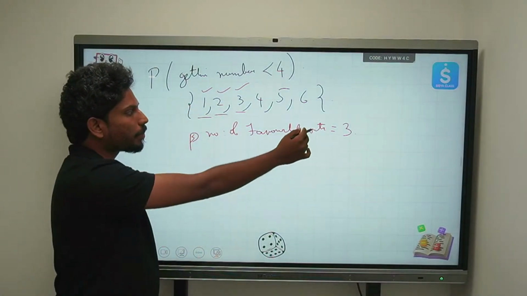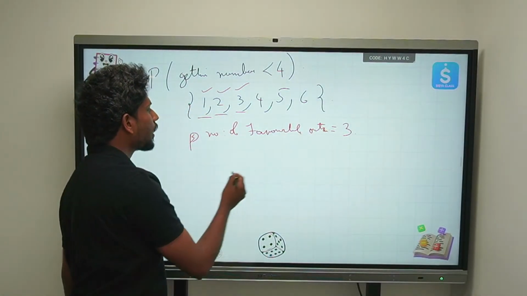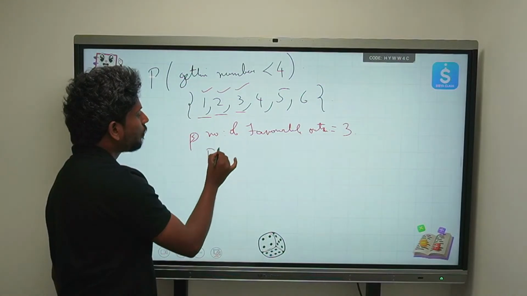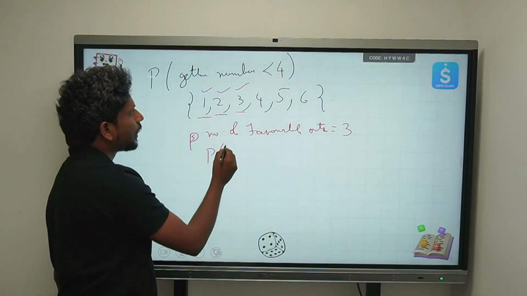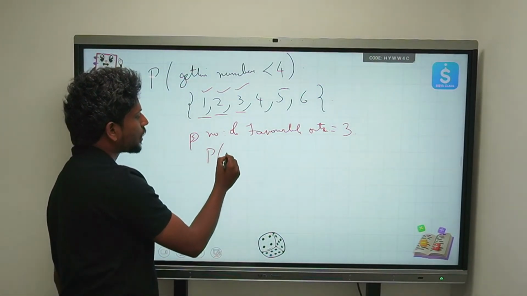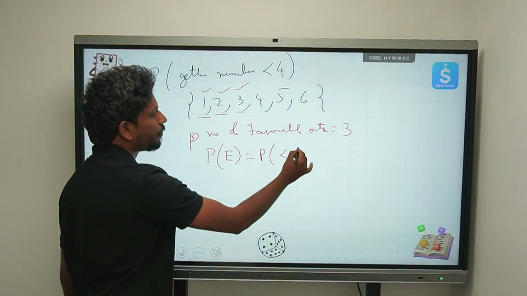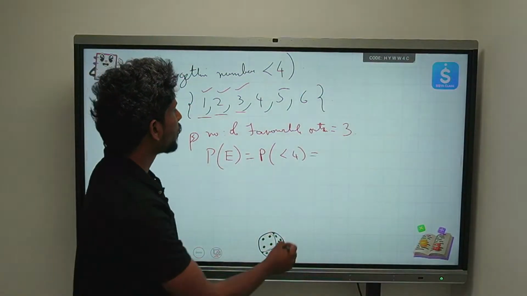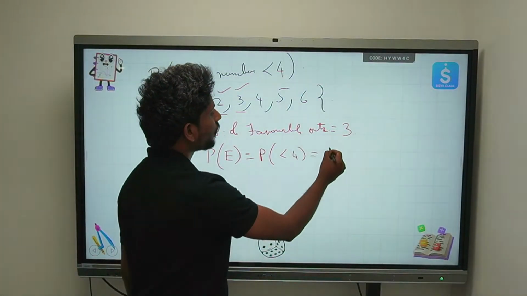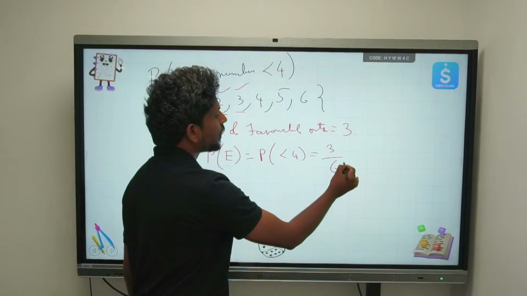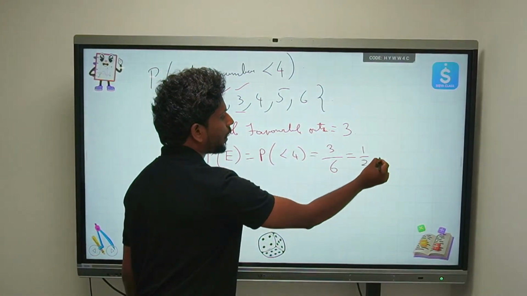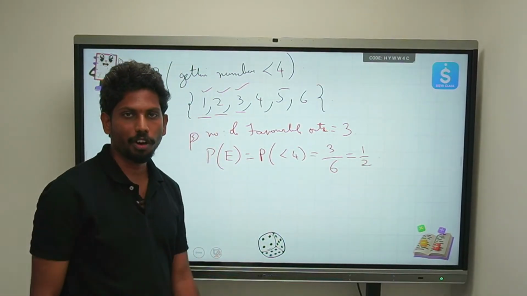So now the probability of getting a number less than 4, I'm writing as P of less than 4, is equal to 3 by 6, which is equal to 1 by 2. I hope you're all following it.